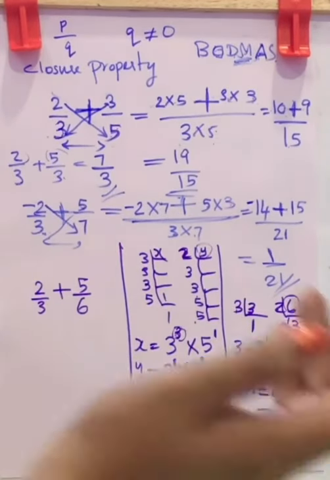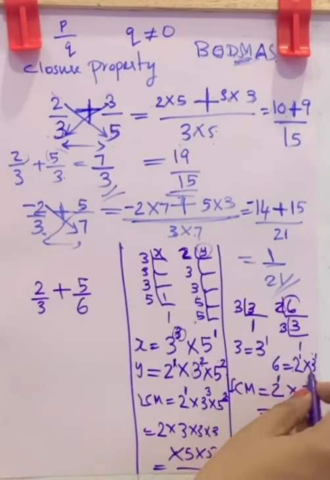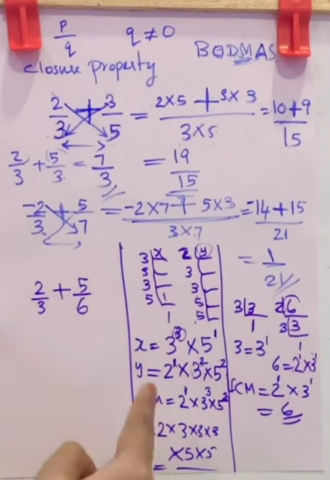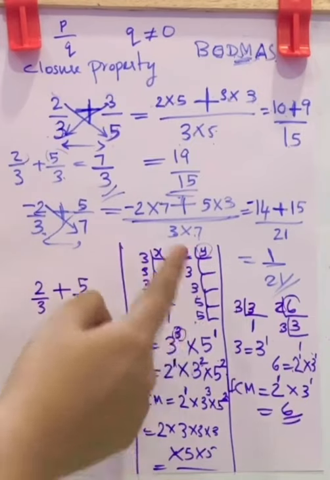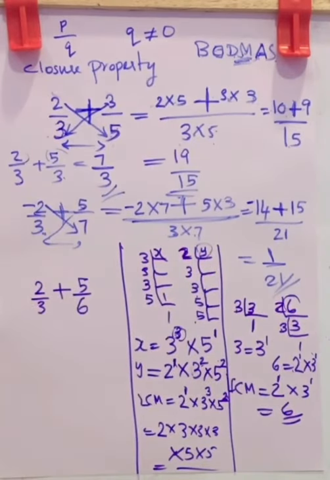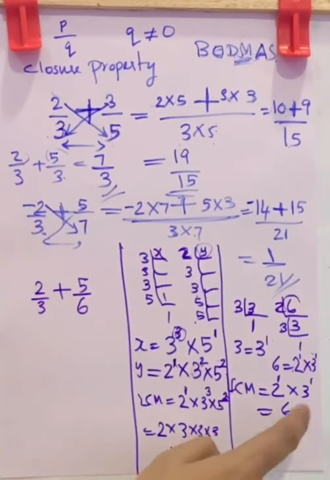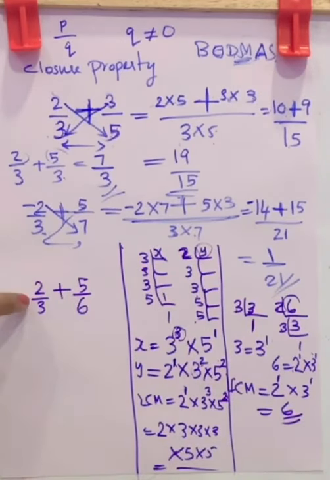So here it was simple because all the powers were 1. So I did another example to show you how to do LCM with some more powers or some more factors. So leave this. Now consider this one. Here we got the LCM 6 for this question.